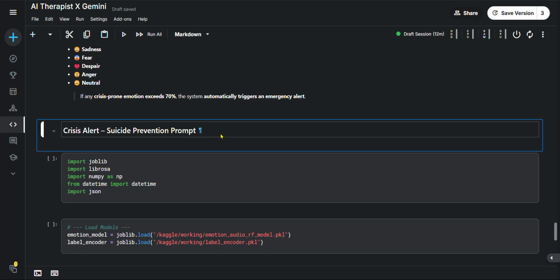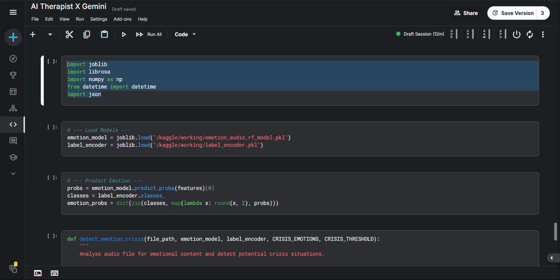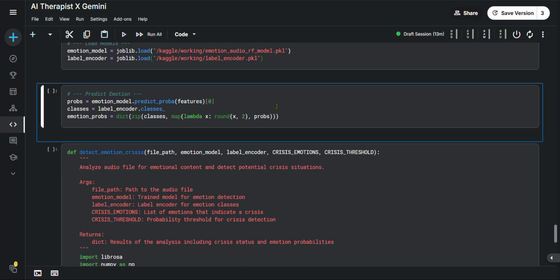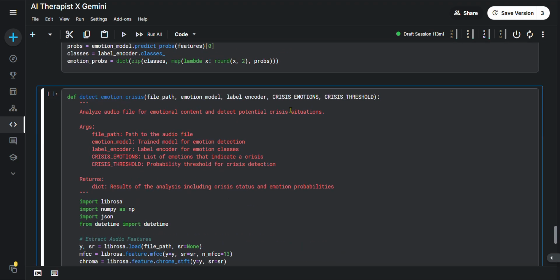So crisis alert, suicide prevention prompt. We got the libraries joblib, librosa and numpy. So let's go into the emotion model. We go for the random forest model, then the label encoder models. Then predict emotions, probability, classes and emotion probabilities. Then here, detect emotion crisis.